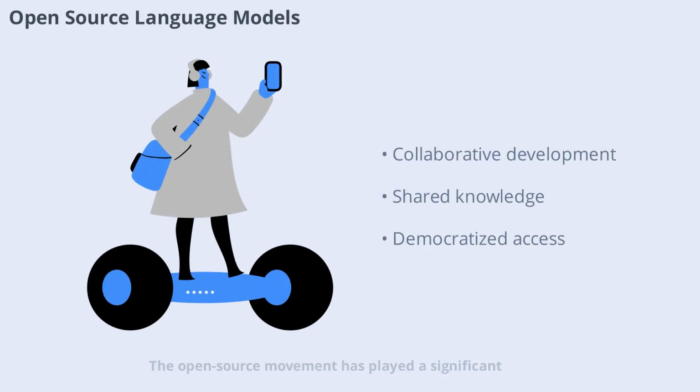The open source movement has played a significant role in the development of language models. By making code and models freely available, researchers and developers can collaborate, share knowledge, and accelerate progress. Open source projects like Hugging Face have democratized access to powerful language technologies.